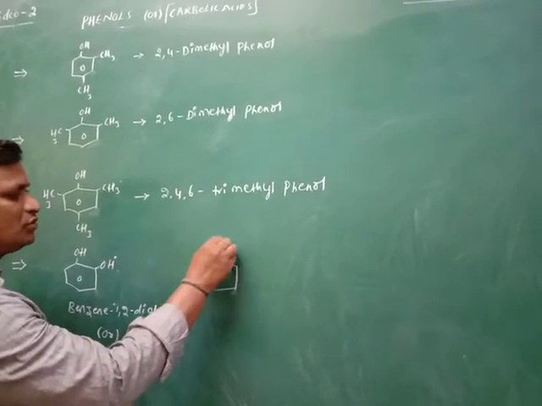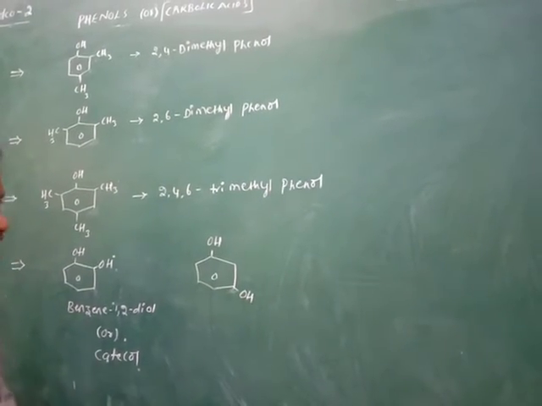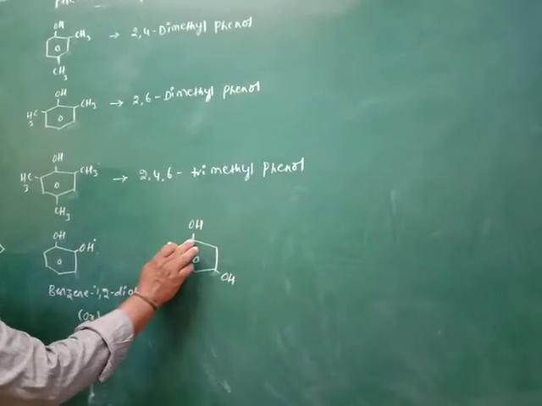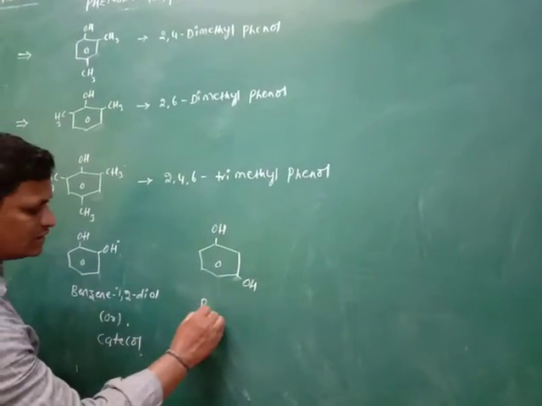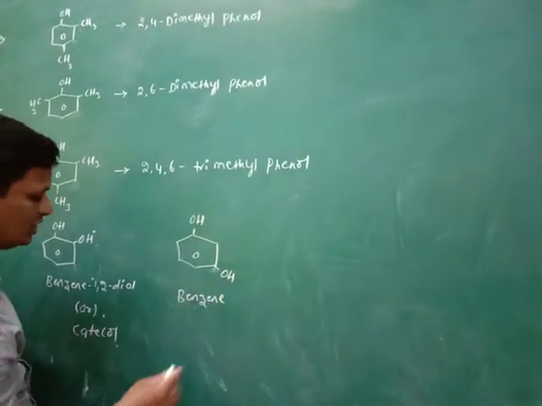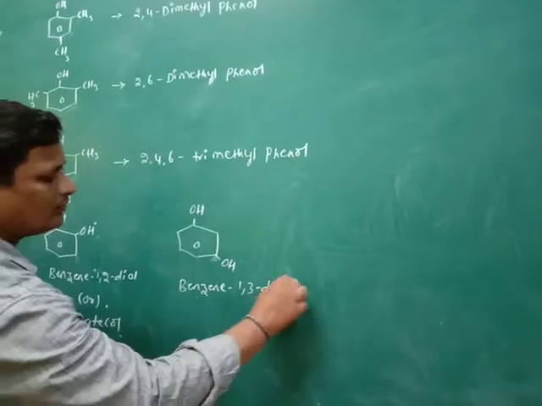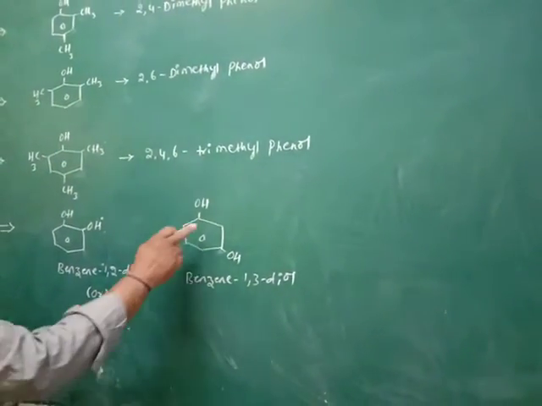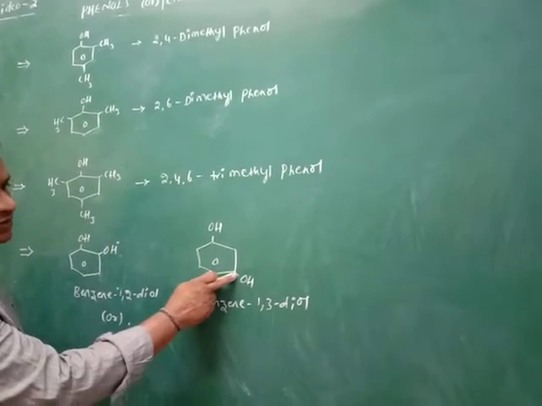with an OH group and also another OH group, two OH groups. So first carbon, second carbon, third carbon. So then its name is benzene 1,3 diol, because the first carbon and third carbon have OH groups.